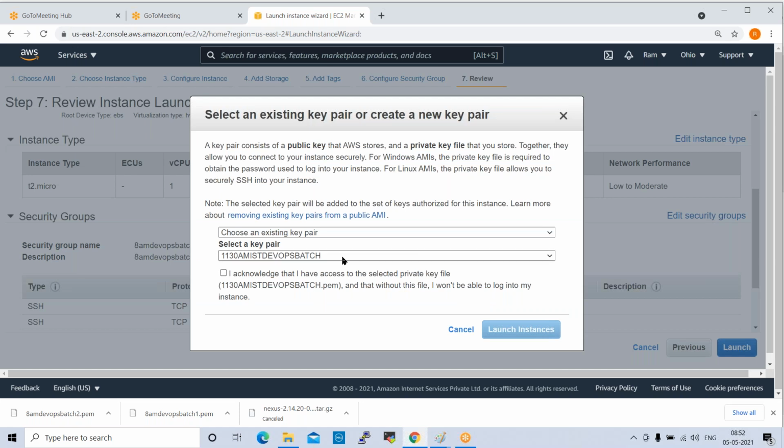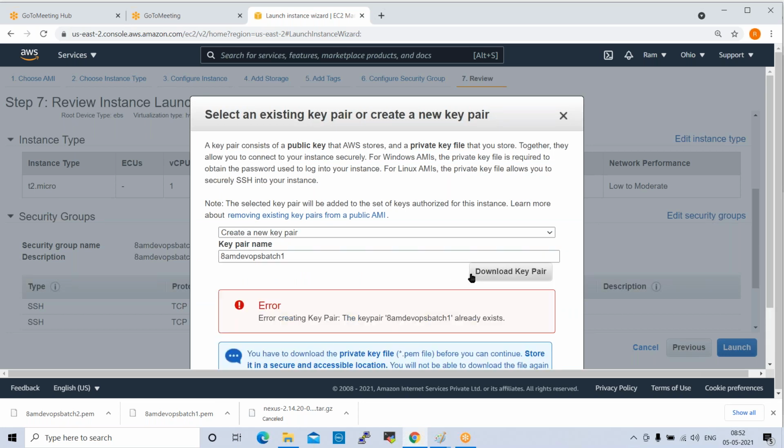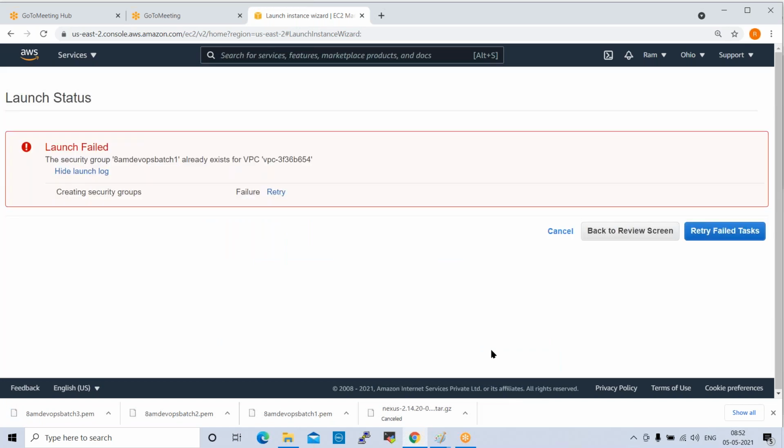Now it is asking you to select a key pair. I'm selecting new key pair. The key pair name you can give the same key pair name. Download key pair here. Two or 3. Make it 3, sir. Yeah. Download key pair. Now launch instance. Click on this.